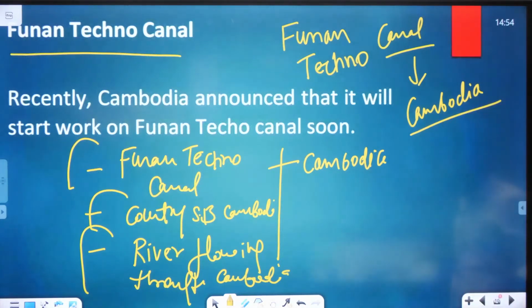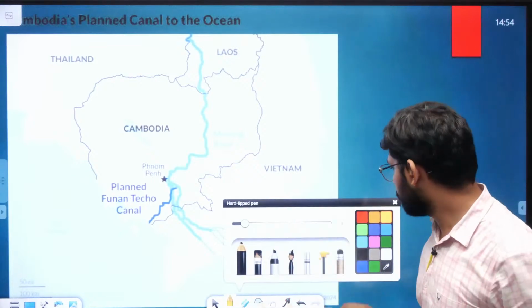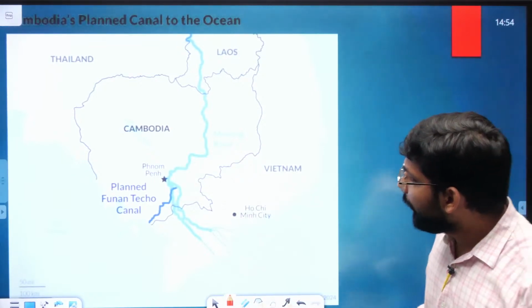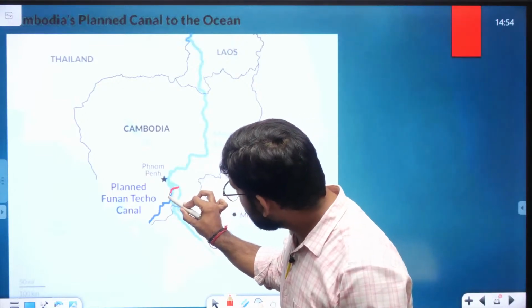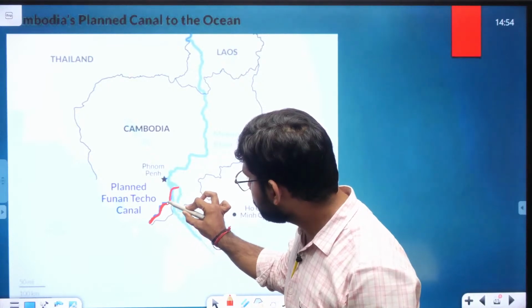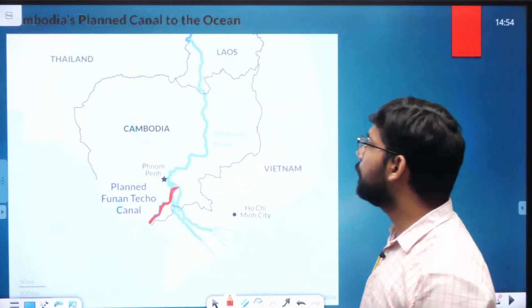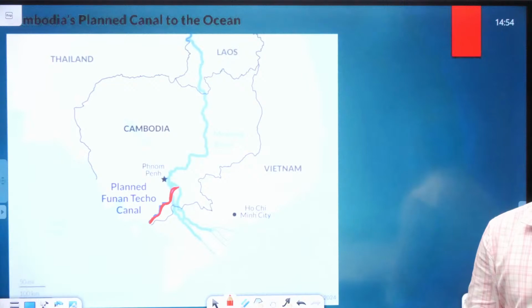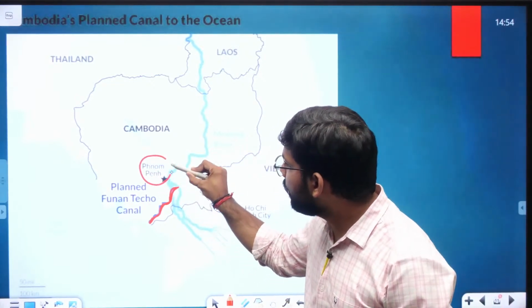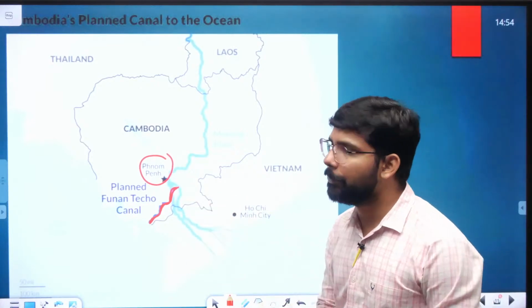So let's see the map for it. If you are looking at this map, I hope this is clear to everyone. Here is the planned canal, this color red मैं कर देता हूँ. This is the planned canal in Cambodia, and here is the capital of Cambodia, and it is near the capital.